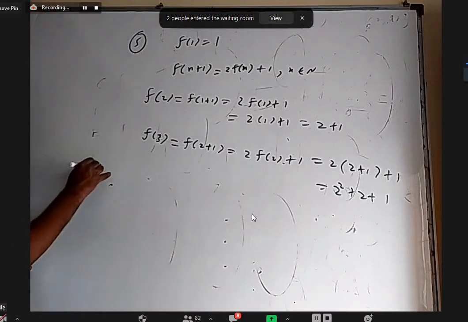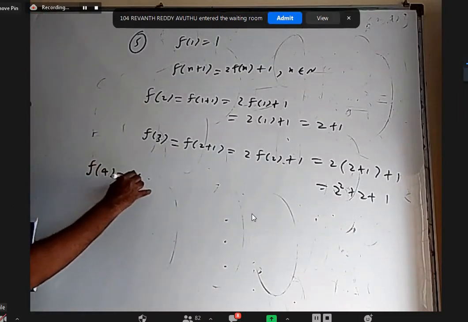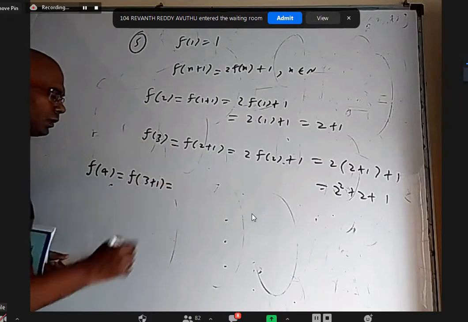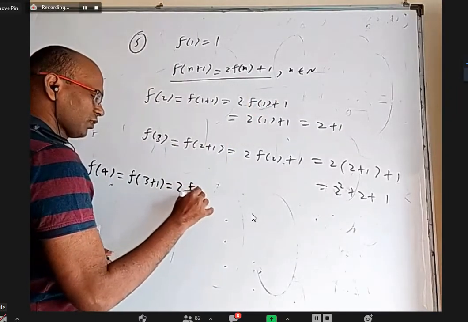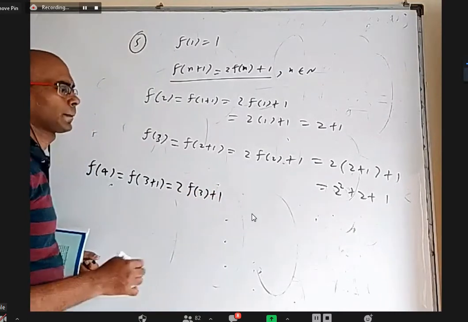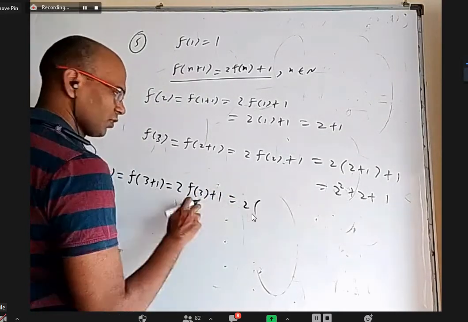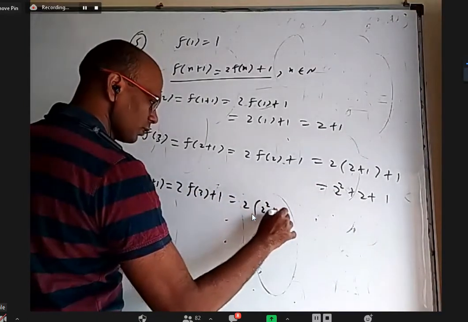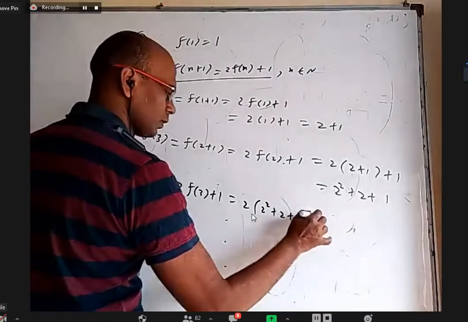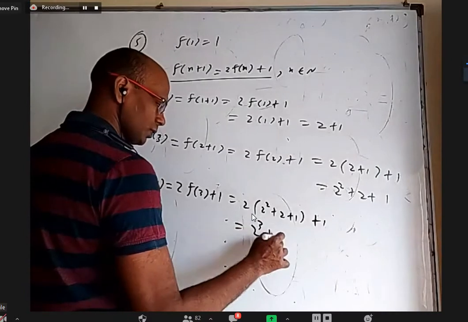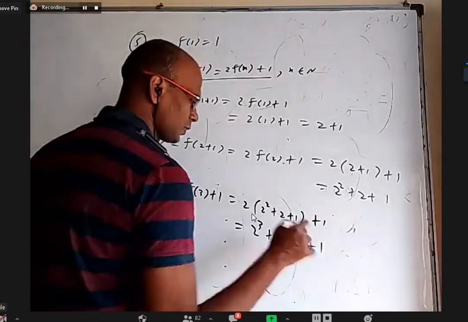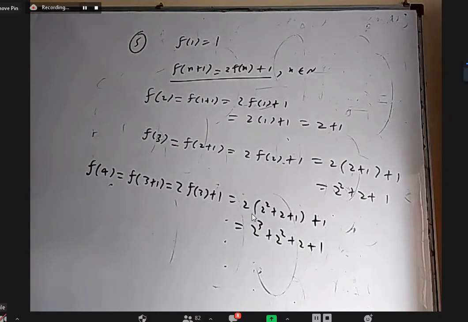If I want f of 4, it is f of 3 plus 1. According to this formula again, 2 times f of 3 plus 1. What is f of 3 here? 2 square plus 2 plus 1 plus 1. When I split it, it is 2 cube plus 2 square plus 2 plus 1. You can find a pattern here.